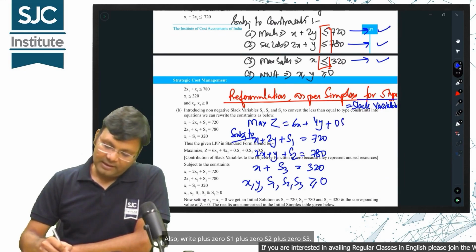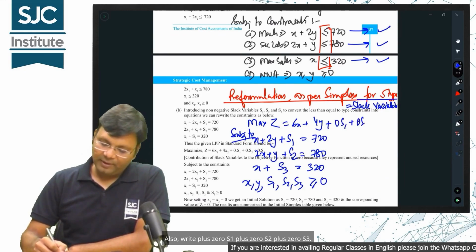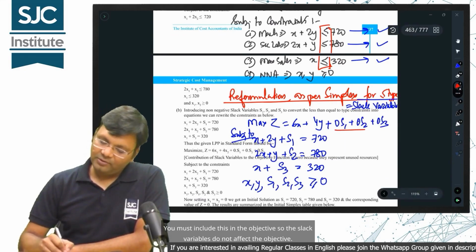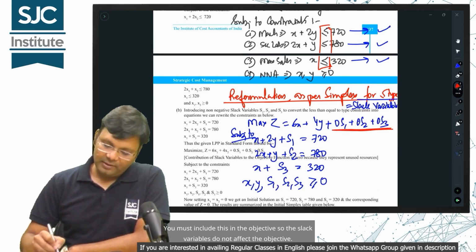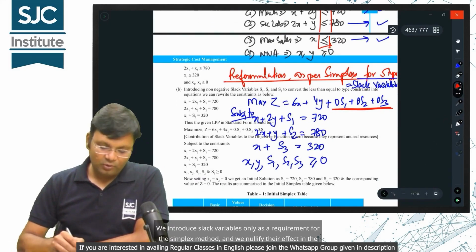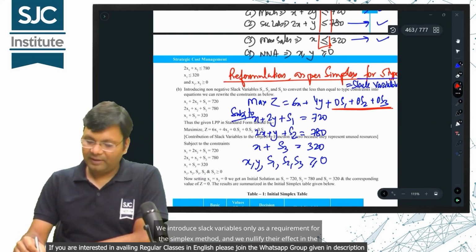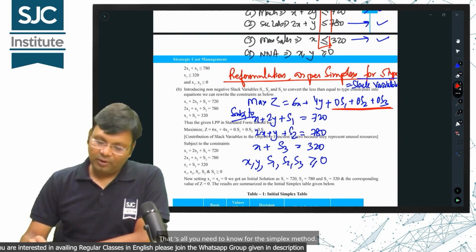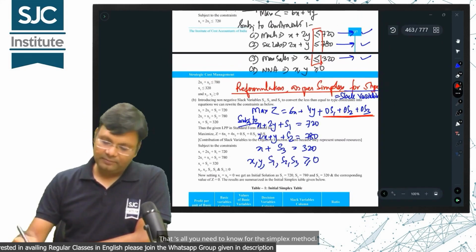Also, write plus 0 s1 plus 0 s2 plus 0 s3 in the objective. You must include this so the slack variables do not affect the objective. We introduce slack variables only as a requirement for the simplex method, and we nullify their effect in the objective. That's all you need to know for the simplex method.